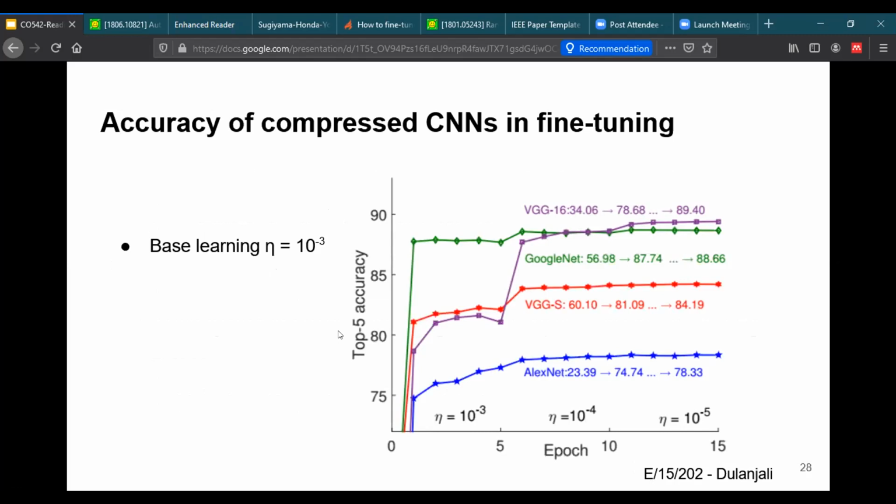In doing that, they set the base learning rate, eta equals 10 to the power minus 3, and decreased it by a factor of 10 every 5 epochs. For example, the blue line shows the accuracy recovery of AlexNet CNN. You can see that it has improved from 23.39 to 78.33.